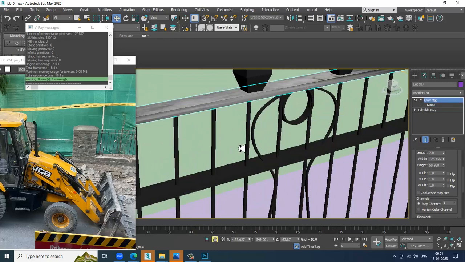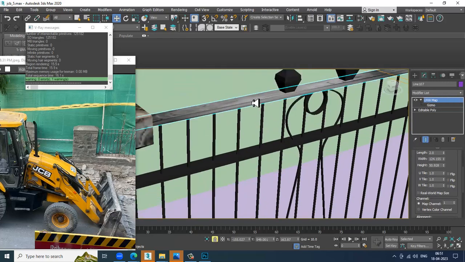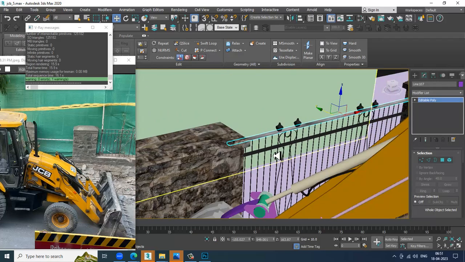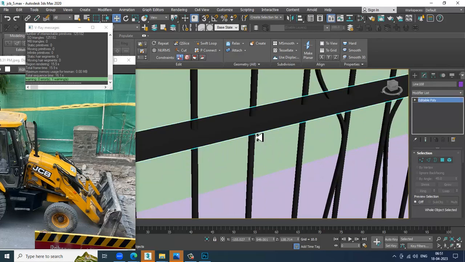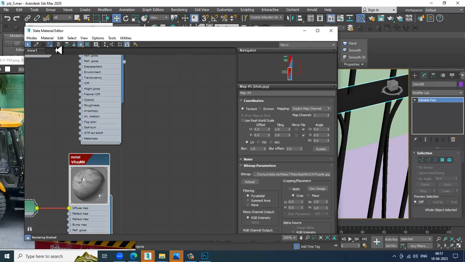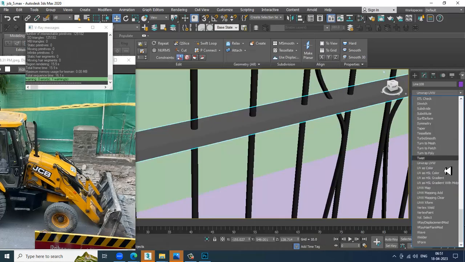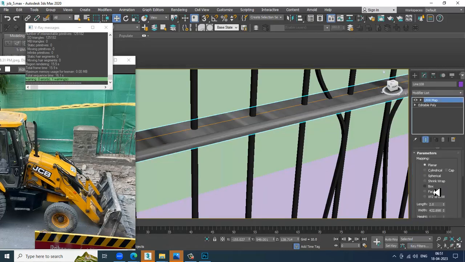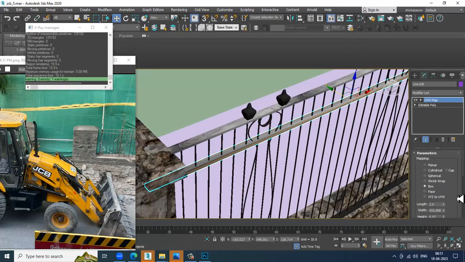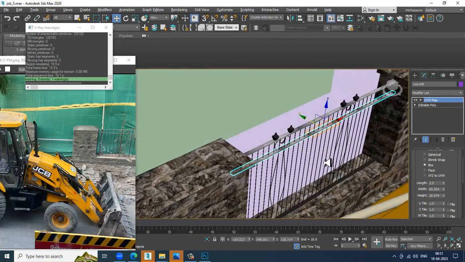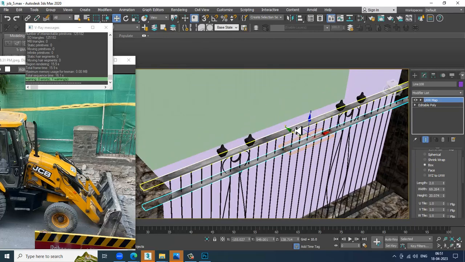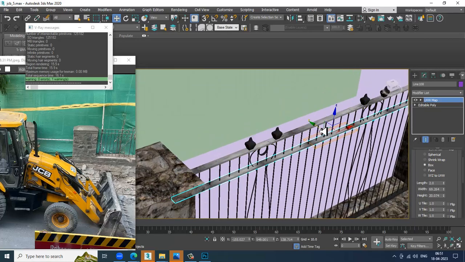That can be changed anytime. Let's again take a UVW map, set it as a box. We have already started with it. If you want, you can create it in Photoshop also and assign it, not a problem.